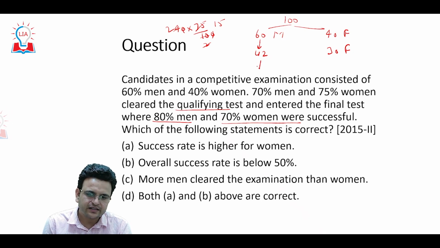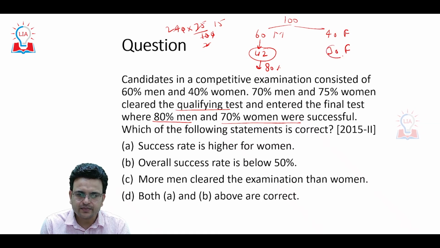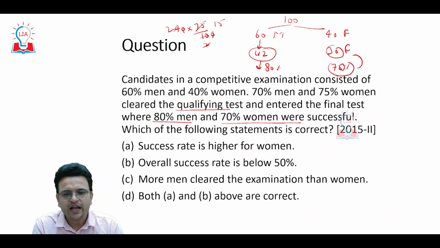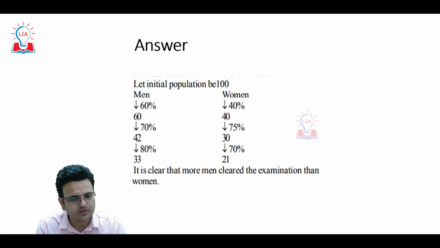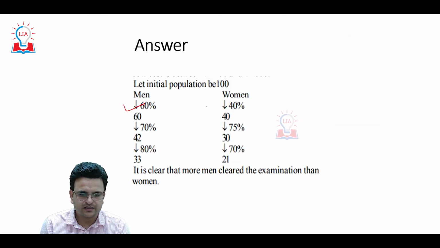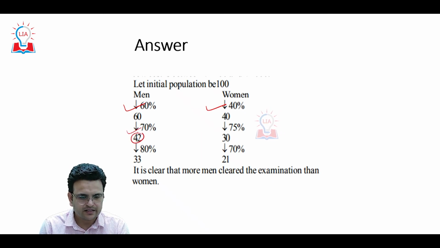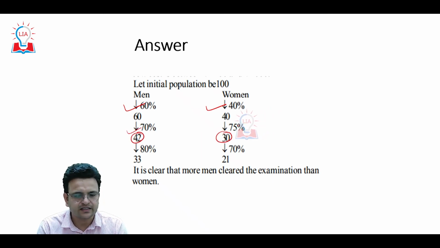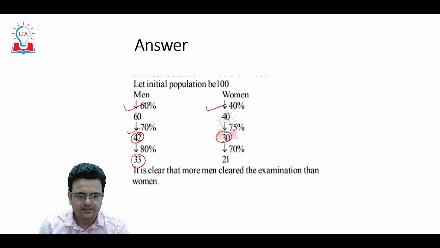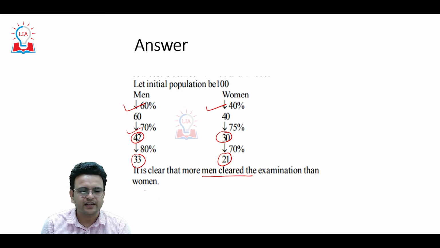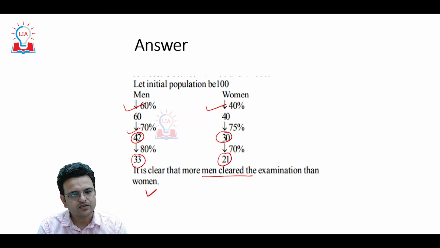Again you will get 80% of this value, and again 70% of this value. You will get some value and then you can compare. Again, this question is not much difficult. Here you will see the solution also: male 60%, women 40%, 70% is 42, 75% is 30, then 80% is 33, then 70% is 21. So more men clear the examination than women. So this is not a much difficult question.